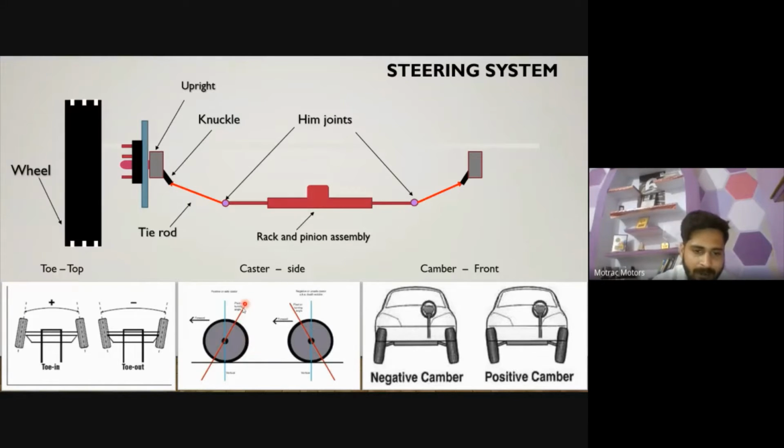This line, which we also know as the kingpin inclination line, is the line joining the upright assembly, measured from the vertical line. So this is the caster angle.